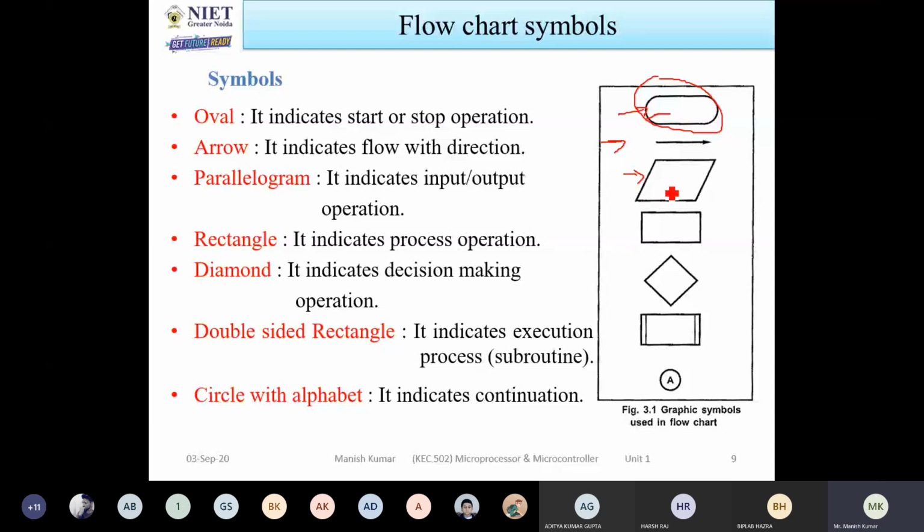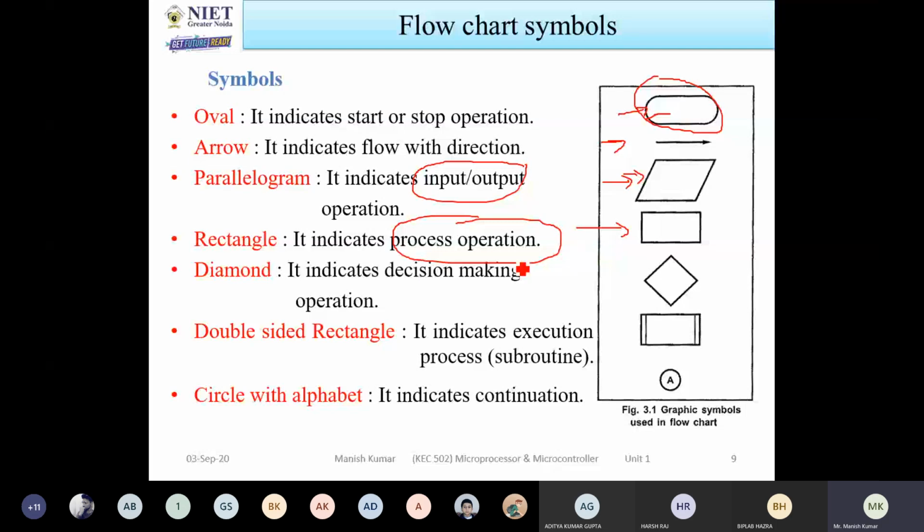Next is a rectangle. It indicates the process operation. So what is the difference between input-output operation and process operation? Input-output operation means it can use the data from the outer side, either from an input device or an output device. But in the case of process operation, it will take the data, and after taking the data, it will do a certain task. That task comes under the process operation.